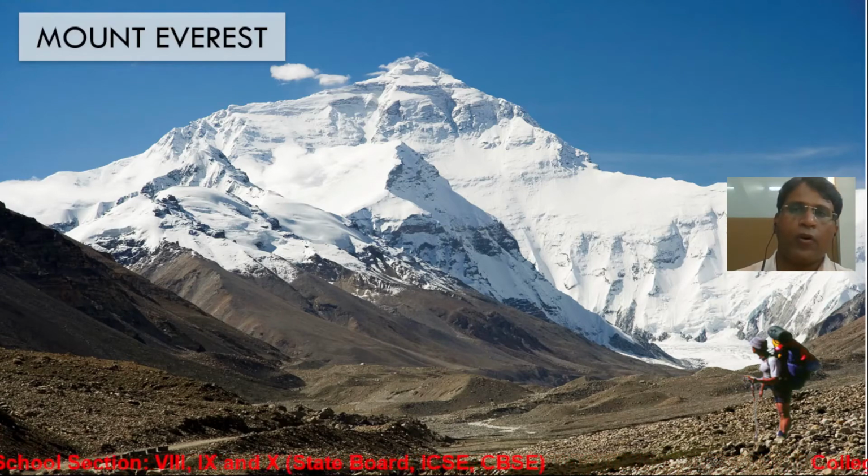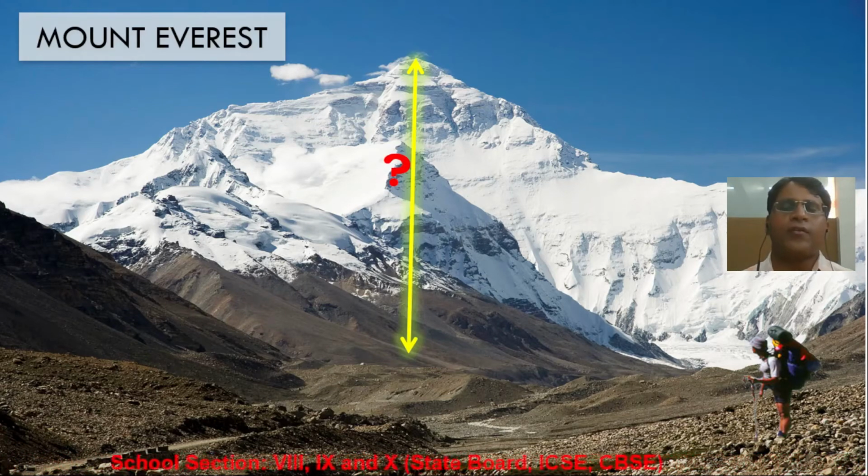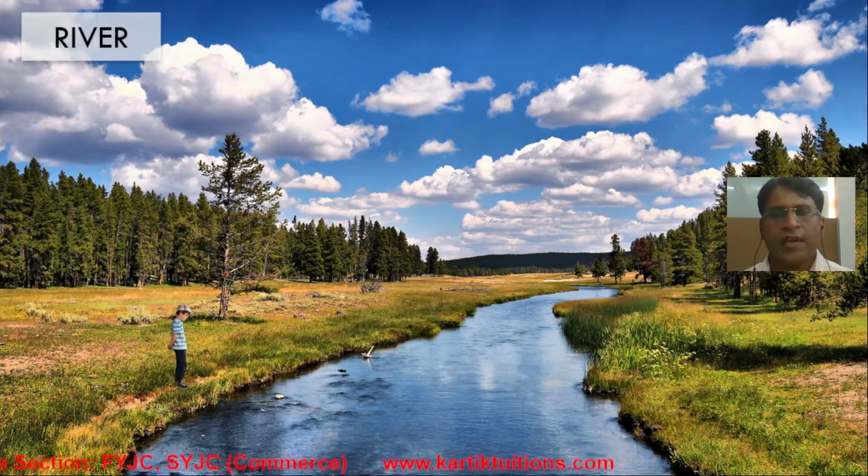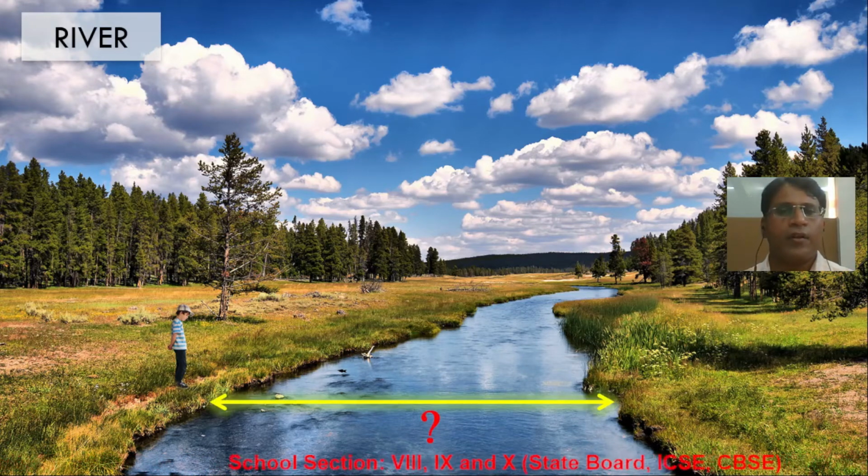Imagine yourself you have gone for mountain climbing, and you are near Mount Everest and you wonder what the height of Mount Everest is. Now practically, to measure the height of the mountain with the help of a measuring tape is not possible. Next scenario, you are standing on this side of a river and you want to measure the width of the river. Again, you can't do it with a measuring tape. In all these situations, trigonometry helps us.